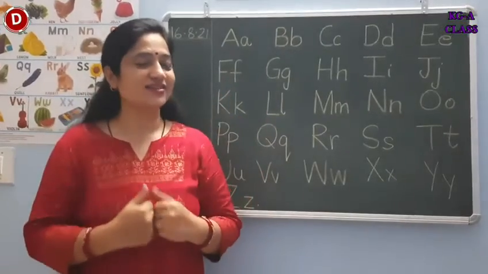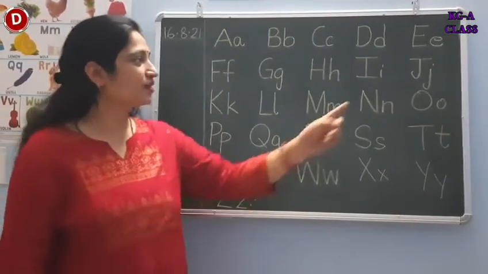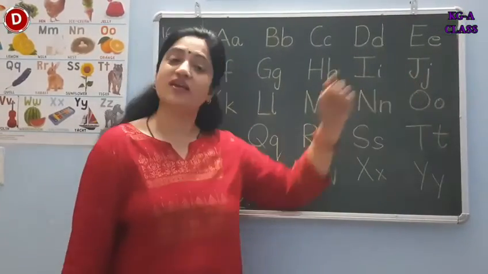Inky is wet. So I says E. Now comes J. Capital J and small j. J says J.